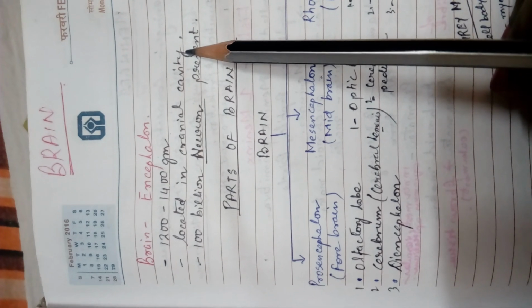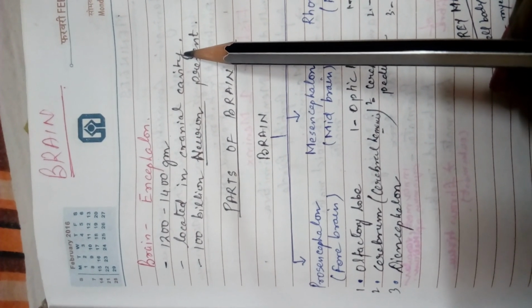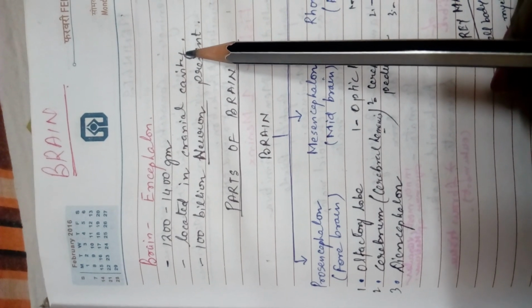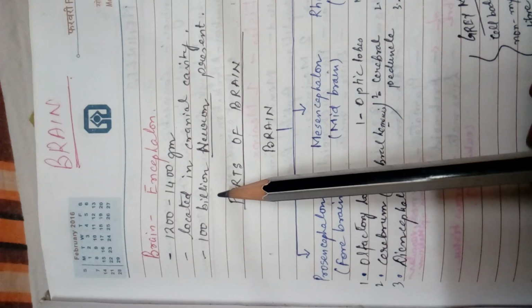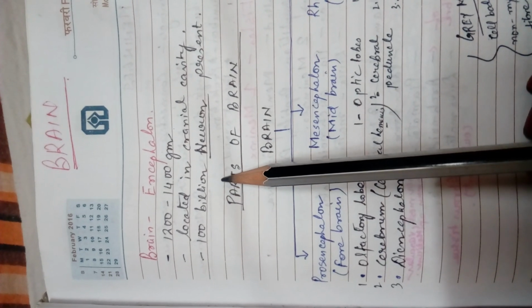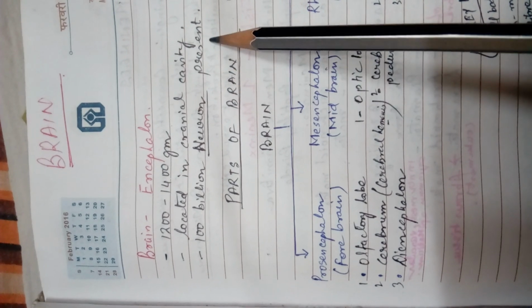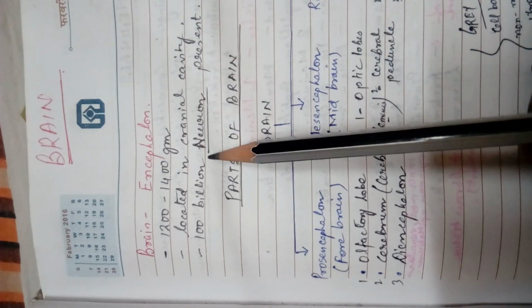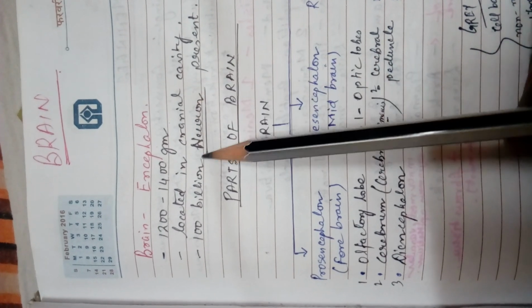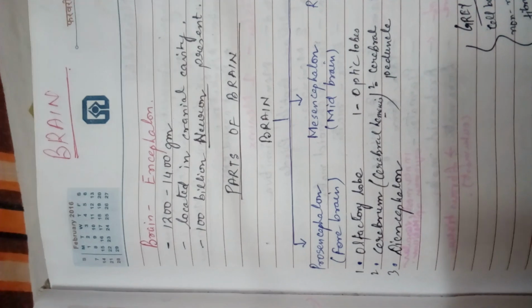The space that is present inside the bone, you all have seen the skull of the human being, and in the skull of the human being there is a space present that is called what? Cranial cavity. And in the brain, a very important part, it consists of 100 billion neurons. So our brain is made up of basically what? It is made up of basically the neurons, and these neurons are 100 billion in number.